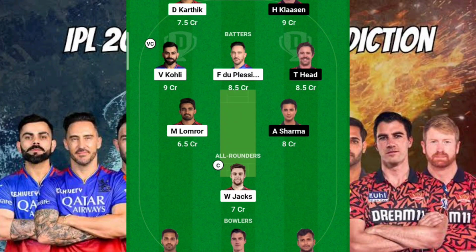Here I'm expecting a very good start, a very good partnership from SRH, both players, Travis Head as well as Abhishek Sharma. But after they lose their wickets, there are chances that it will stabilize, till Heinrich Klassen reaches the crease. After that, in this scenario as well, there are chances that Heinrich Klassen also will struggle. So that's the reason I'm expecting low scoring from SRH. If that is the case, I'm expecting some 3 to 4 wickets from Will Jacks, and that's possible here, and that's a surprise, and of course giving vice captaincy to Virat Kohli.